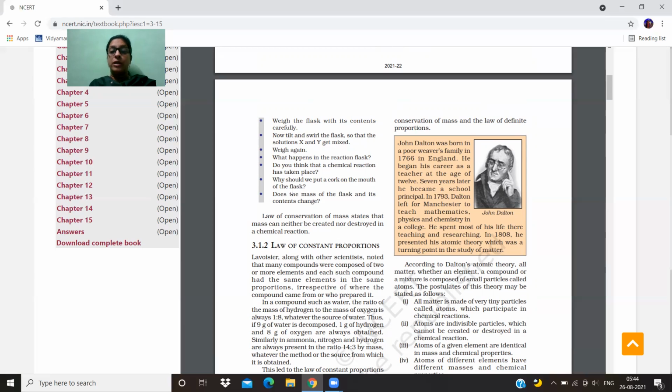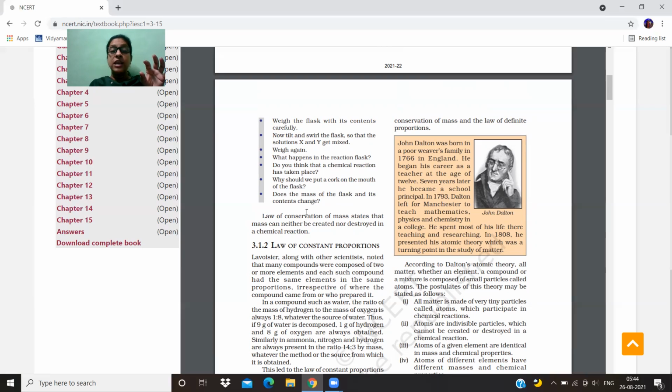There is one more question: why should we put a cork on the mouth of the flask? If we do not put a cork on the mouth of the flask, and if there is formation of a gas, it will be released and mixed in the atmosphere, and then obviously the gas mass will be deducted from the flask. Does the mass of the flask and its contents change? No, the mass of the flask will not change.